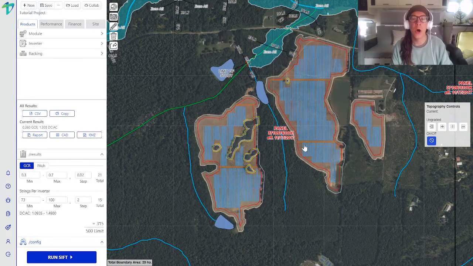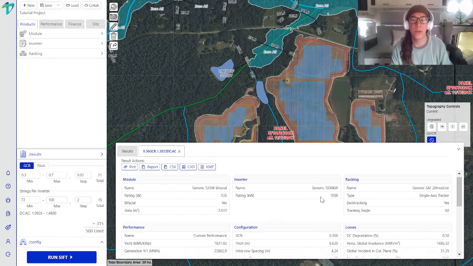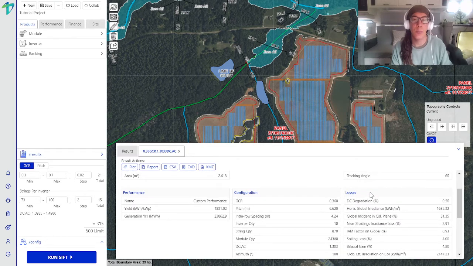Also note that this isn't going to be a perfect layout, but you can certainly georeference the layout. Click on this CAD button that will download a DXF file, and we can take that DXF, plug it into AutoCAD, start to move those racks around and update that layout however you see fit. You can also download a CSV file for this specific configuration that will give you a summary of all the products that we used, as well as the loss output scheme.